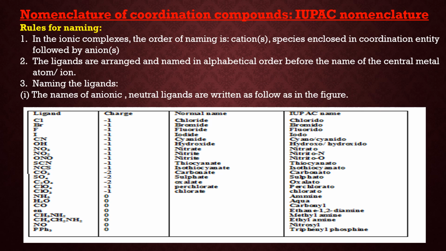Now for CO3 2 minus we use the name carbonato. For SO4 2 minus we use the term sulfato. For C2O4 2 minus it is oxalato. Now ClO4 minus is perchlorato. ClO3 minus is chlorato. Now we are coming to the neutral ligands. They are named as they are. Like for NH3 we use the term ammine. For H2O we use aqua. For CO we use carbonyl. For en we use ethylenediamine. For CH3NH2 we use methylamine. For CH3CH2NH2 we use ethylamine. For NO we use nitrosyl. And for PPh3 we use triphenylphosphine.